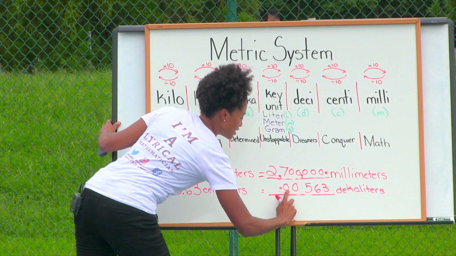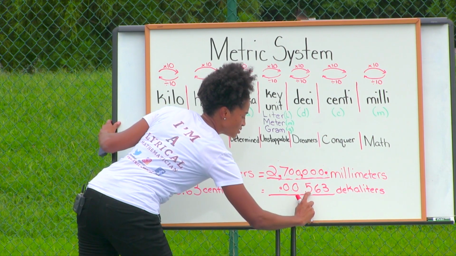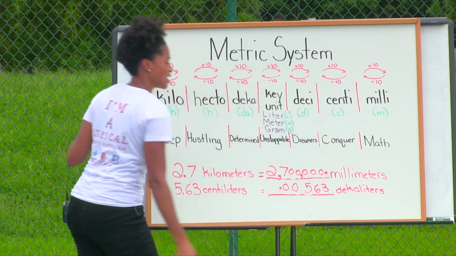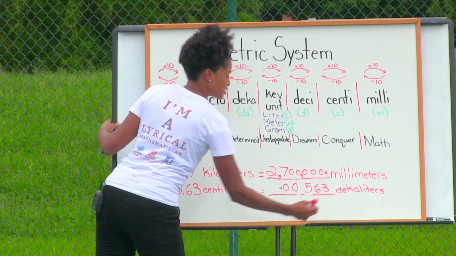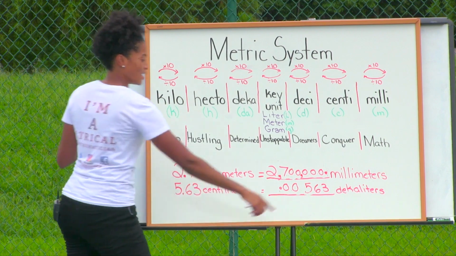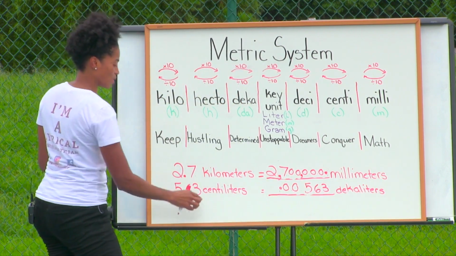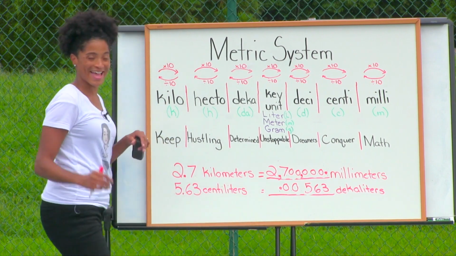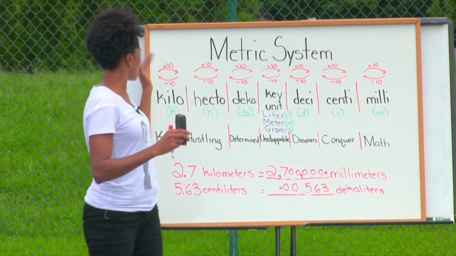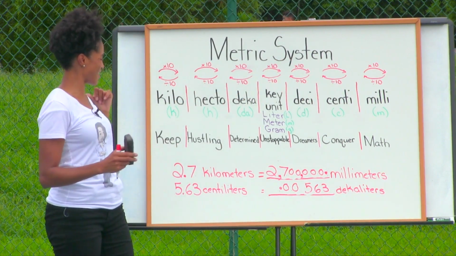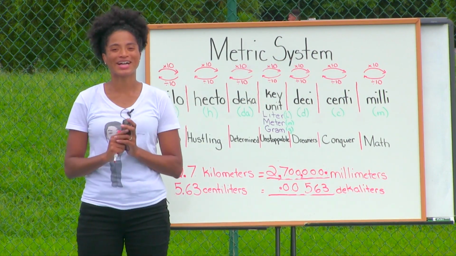All right, so we have place values. Let's make sure we know those: tenths, hundredths, thousandths, 10,000ths, 100,000ths. All right, so we have 563 100,000ths deciliters would be equal to 5 63/100ths centiliters. All right, and that is our conversion, whether we're moving our decimal to the right or whether we're moving the decimal to the left. All right, thank you so much for watching.